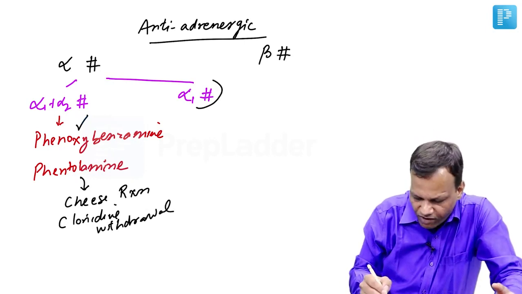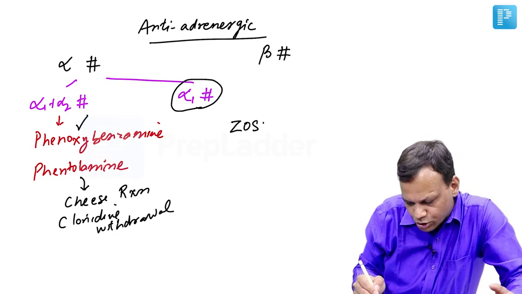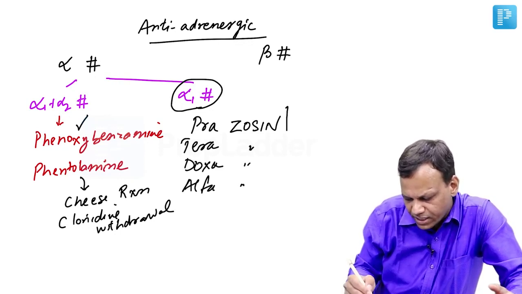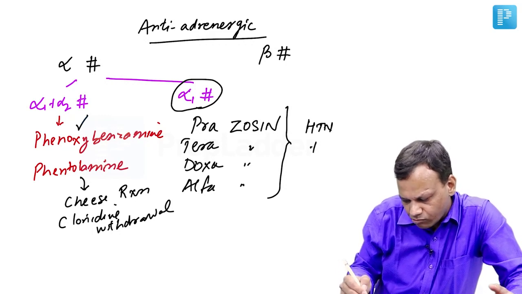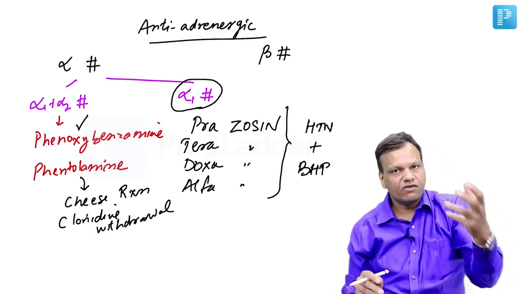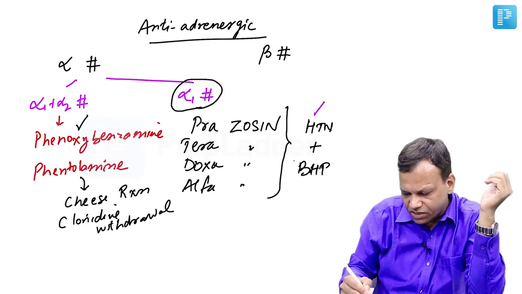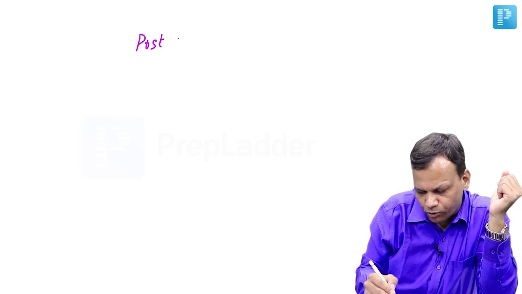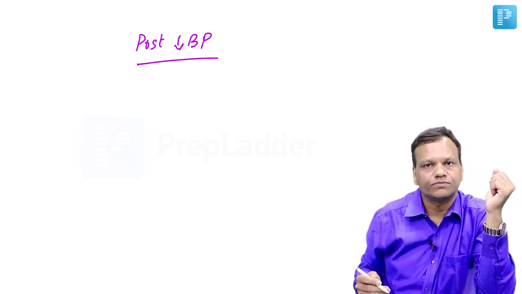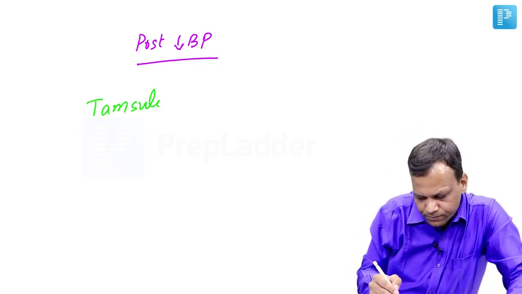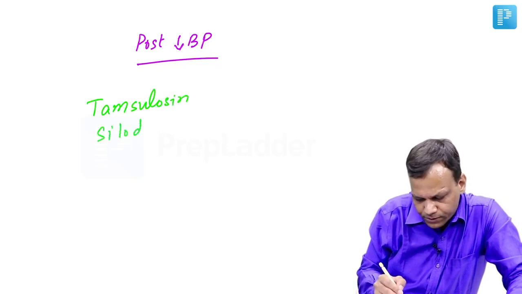Okay. On the other hand, alpha-1 blockers, the drugs which end with 'zosin', like prazosin, terazosin, doxazosin, alfuzosin. These drugs are used mainly for treatment of hypertension, and in particular if hypertension is associated with BPH. Remember, alpha-1 which is present in the prostate is causing contraction of the urethra. So they are used for hypertension with BPH. But the major side effect of the zosin group of drugs is they cause postural hypotension, also known as first dose hypotension. So to avoid this side effect, we have developed a drug called tamsulosin, and another drug of this group is silodosin.